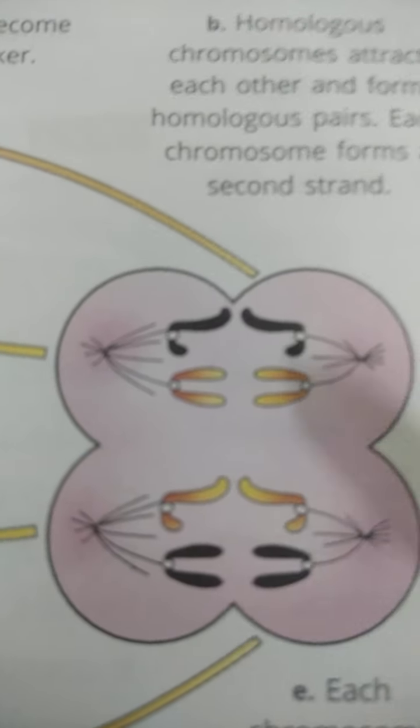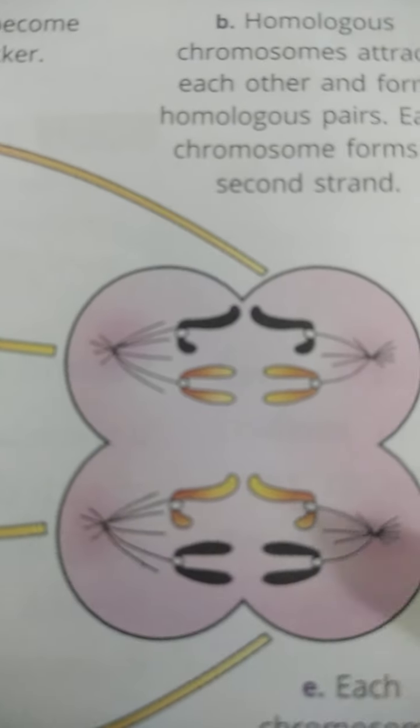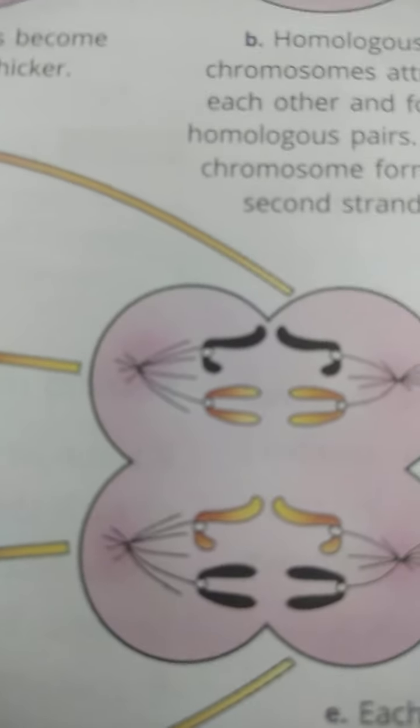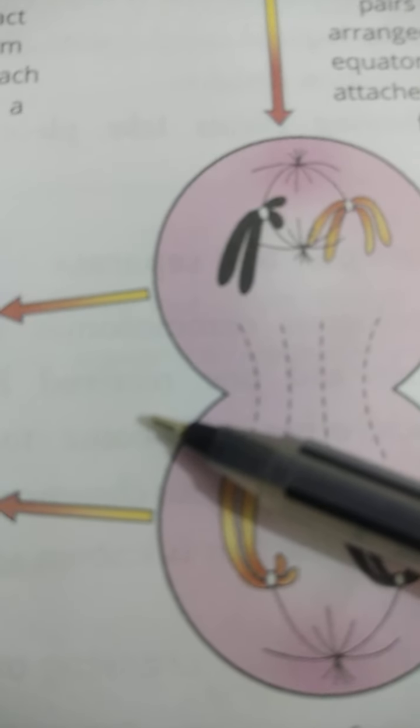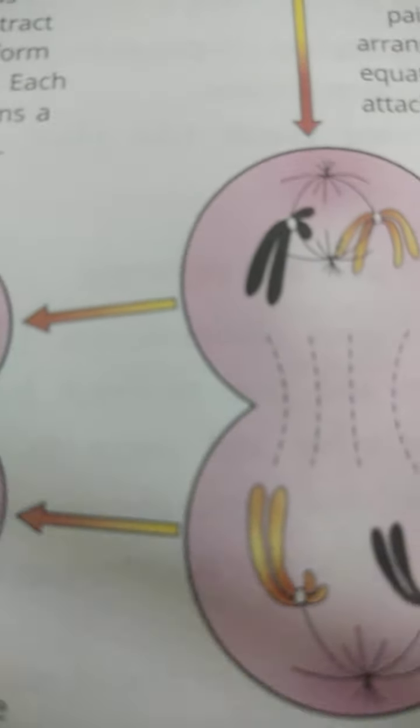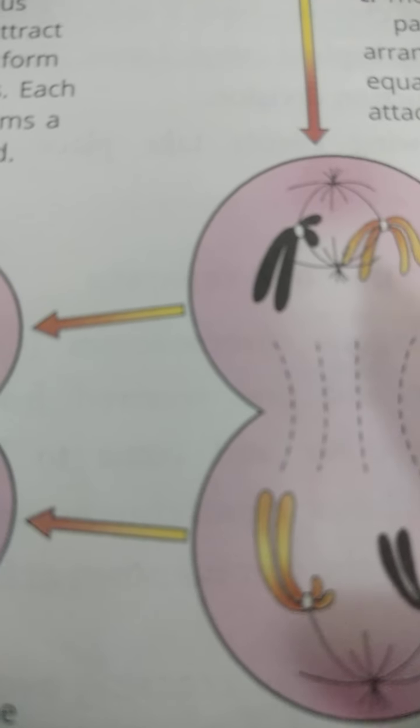Then cytokinesis occurs, and as a result two more cells arise. In the first meiotic division two haploid cells are formed, and now each haploid cell goes through one more division, and then they are converted into four cells, each with the same number of chromosomes.